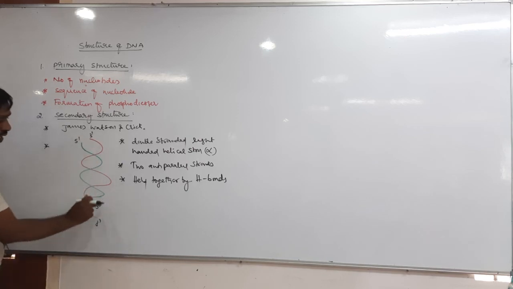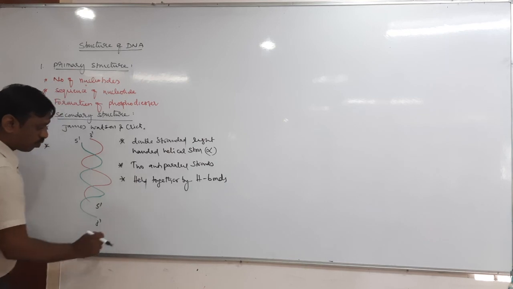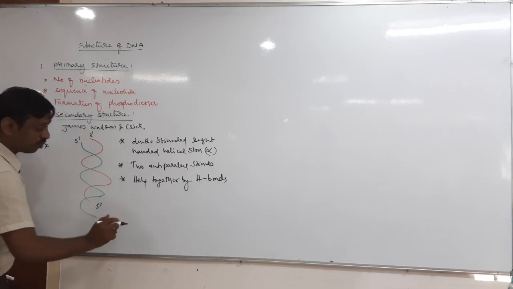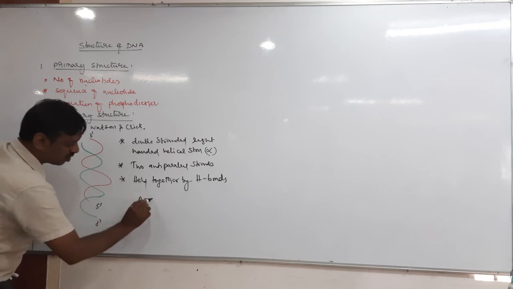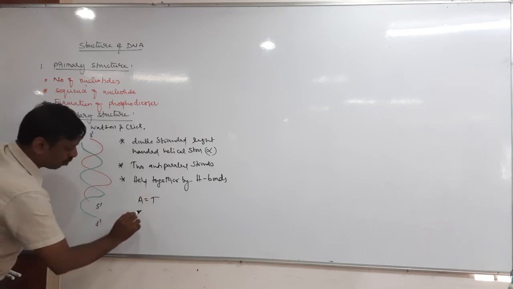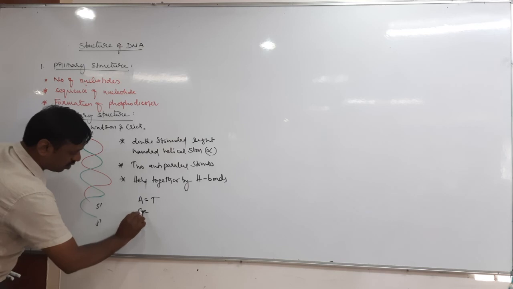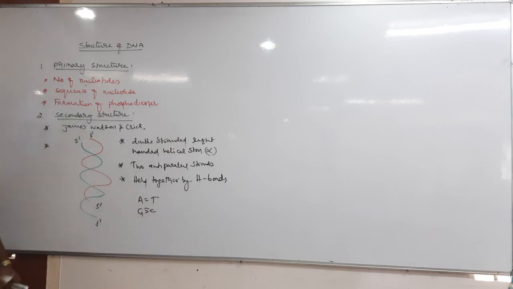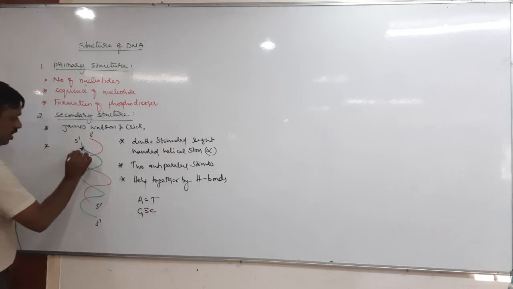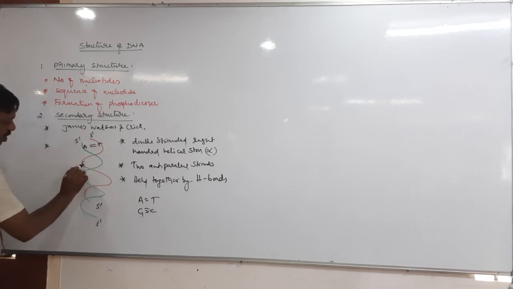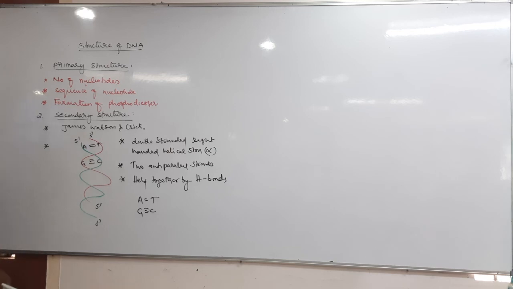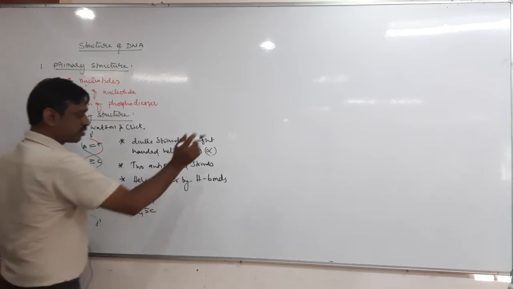So that hydrogen bond is present between the nitrogen bases. There is a double bond between adenine and thymine, and a triple bond between guanine and cytosine. Okay, next.